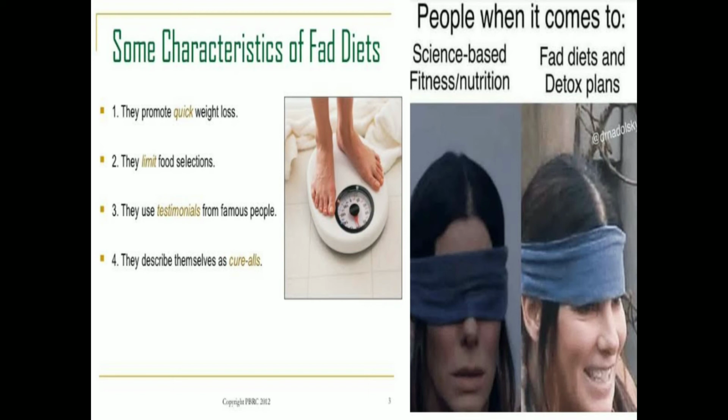So this is a meme that I usually share, that people usually go to those fake nutritionists, those fake wellness coaches, because they give you